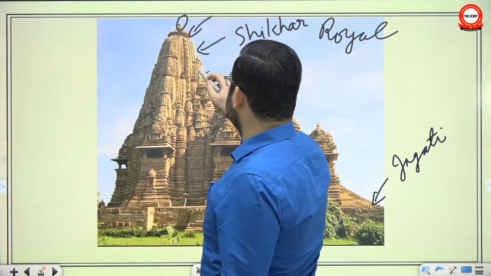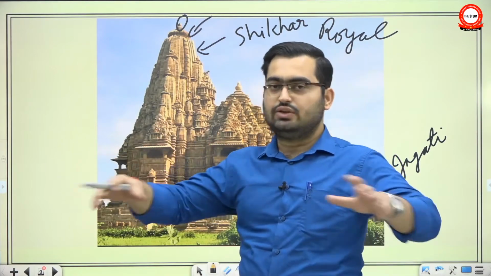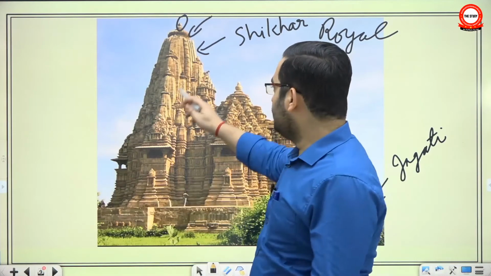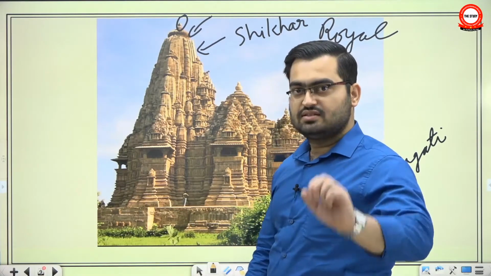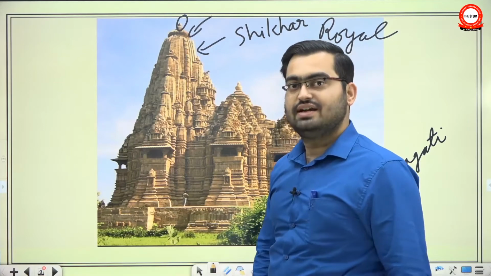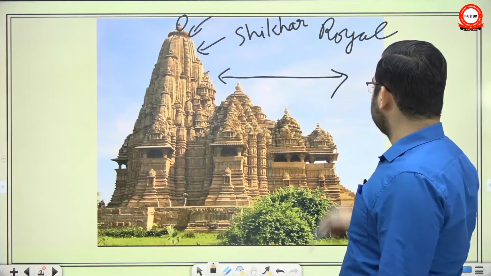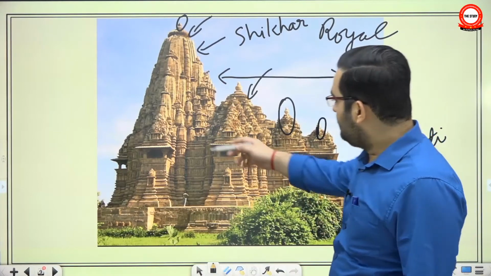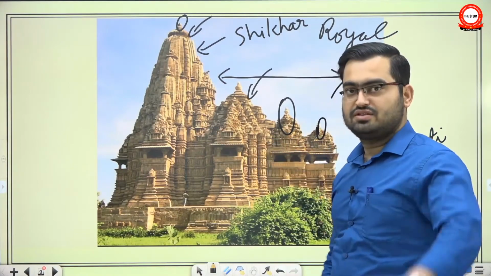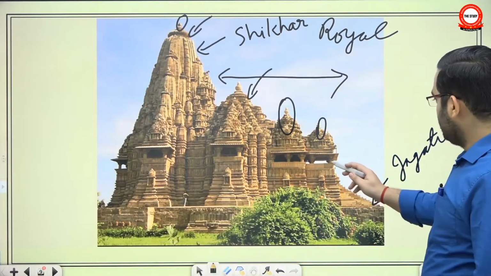And these are subsidiary shikhars, since the Garbhagriha and the Pradakshina Path around it are so large that you have to cover them entirely. Having only one shikhar would give it a very empty look. So you have subsidiary shikhars as well. And if there are subsidiary shrines of Panchayatan style, then you have to put a smaller shikhar on top of those as well. Then here you have the mandap part, but now it has become so huge that this is the mandap, this is the mukh mandap, and this is the ardha mandap. From here we cannot see it, but there will certainly be a Pradakshina Path around the Garbhagriha, and then four subsidiary shrines on both sides, and from here you can access the place.